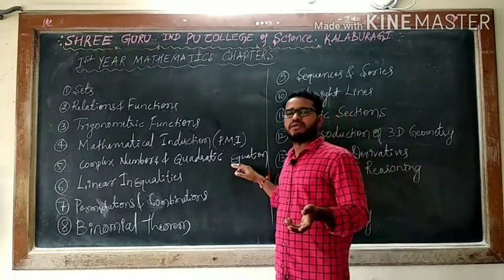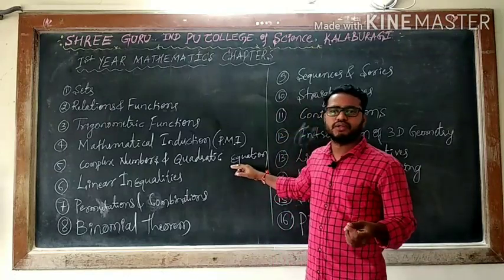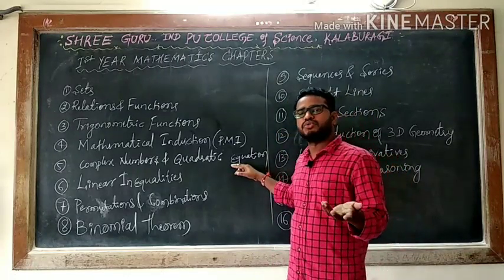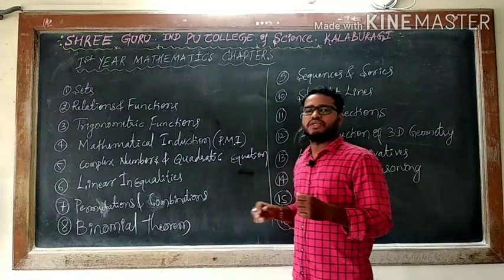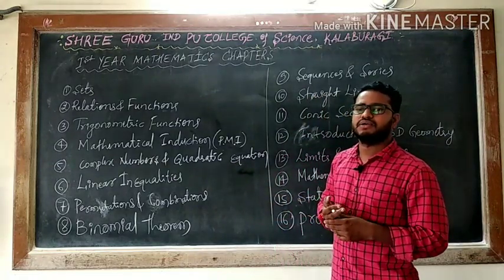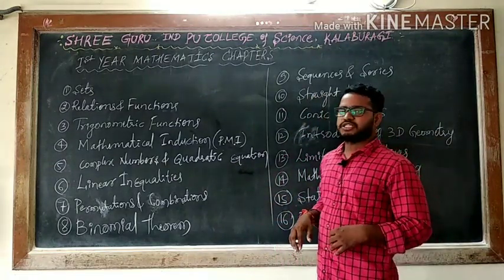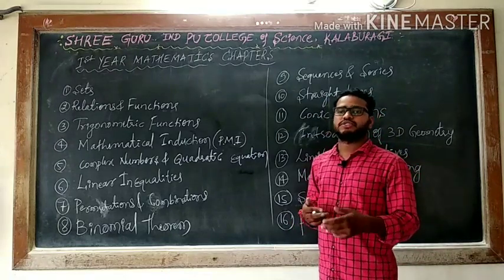What is an odd natural number, an even natural number, a positive real number, a negative real number, a positive rational number, a negative rational number.